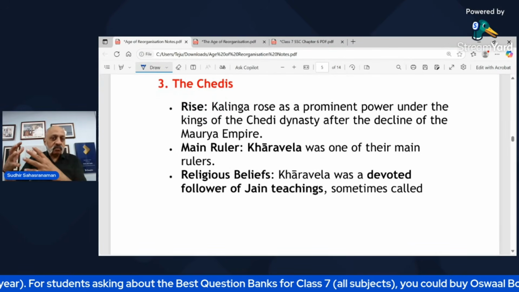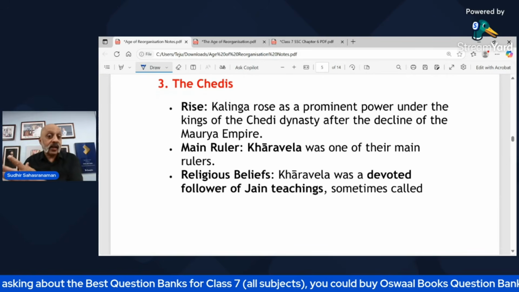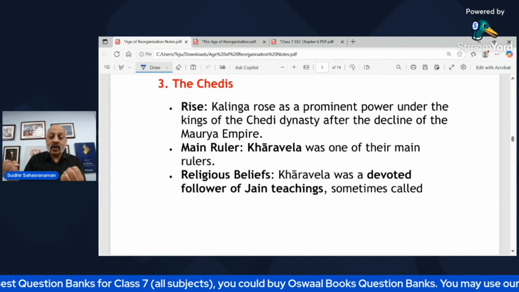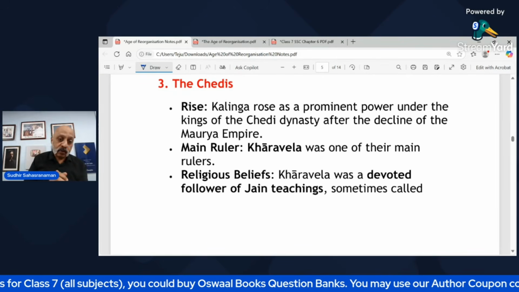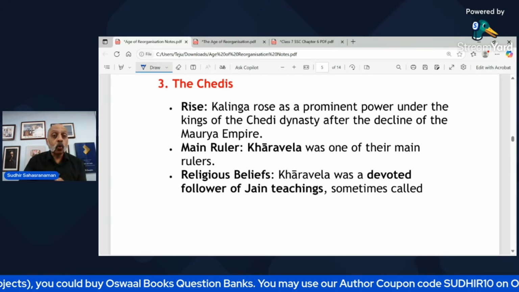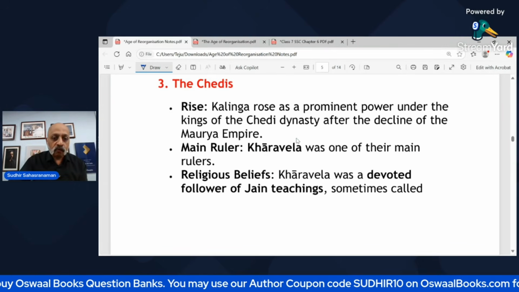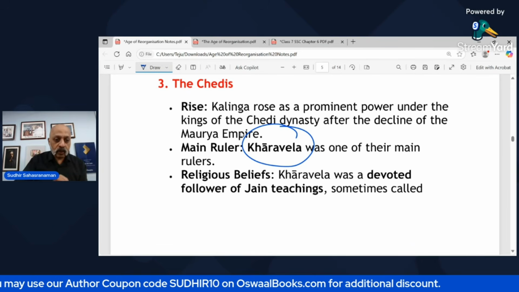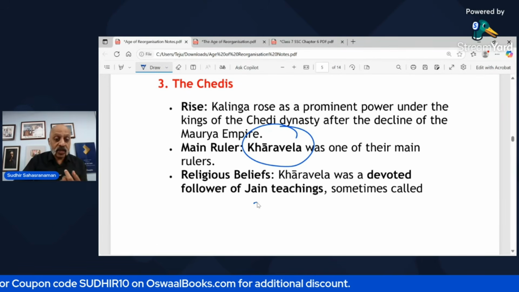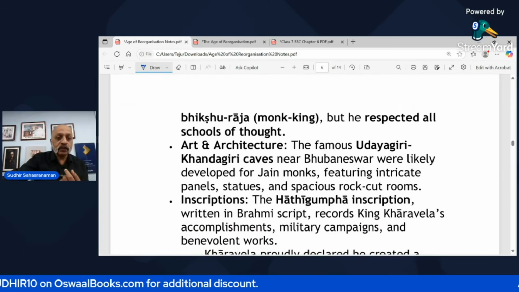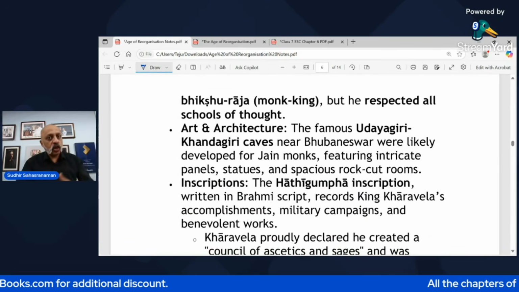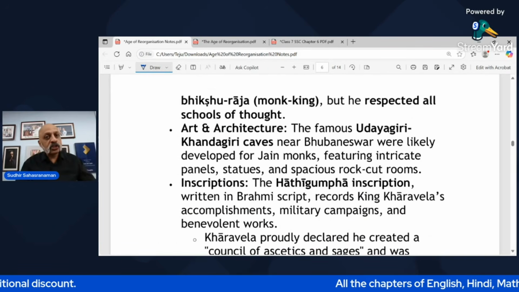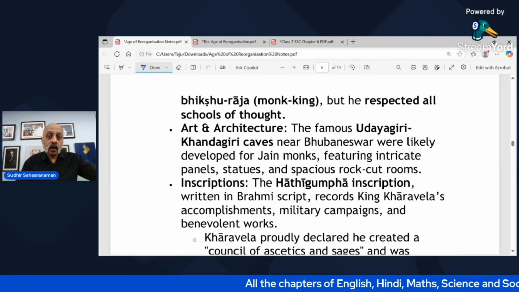Now, the Chedis rose in Kalinga as a very prominent empire after the decline of the Maurya Empire, and the first ruler of the Chedi Empire was Kharavela. He was the main ruler. His religious belief was Jainism, and he is sometimes called Bhikshu Raja, the monk king, because he followed Jainism in addition to his role as the king of the